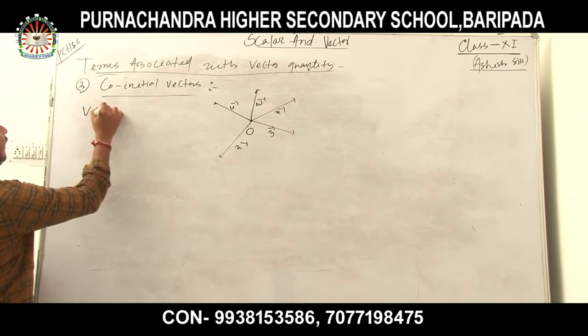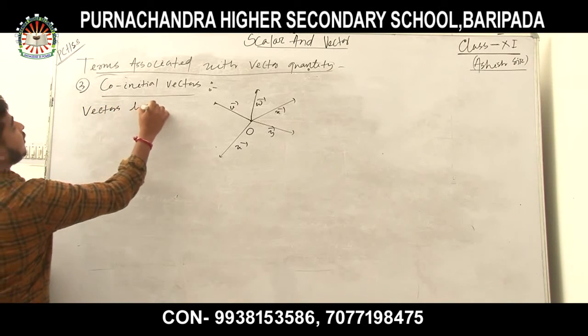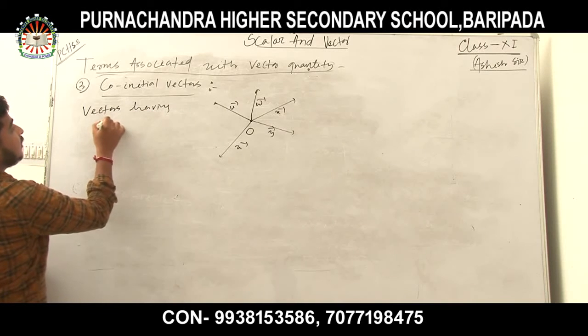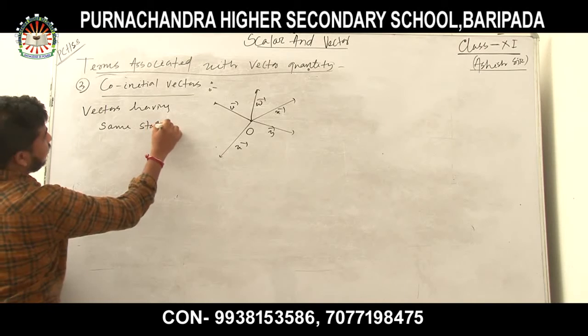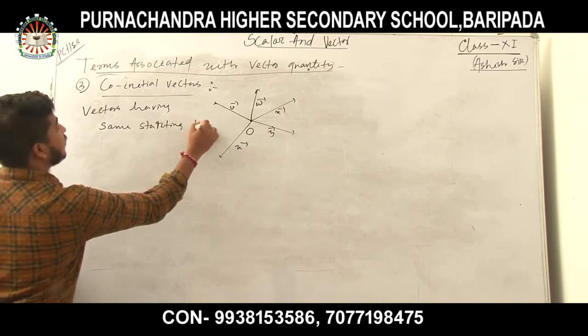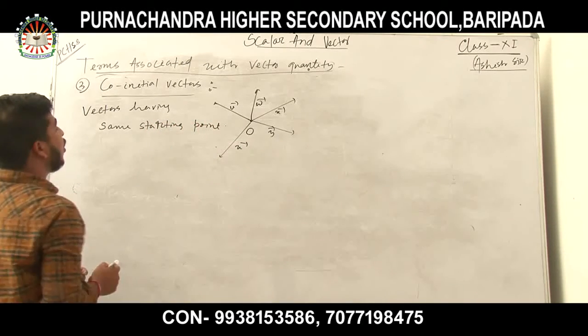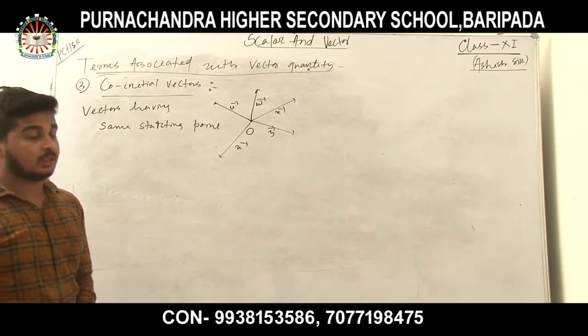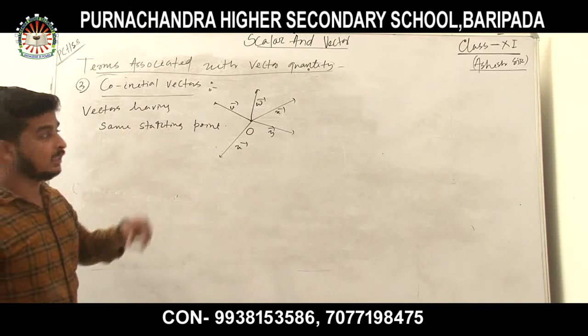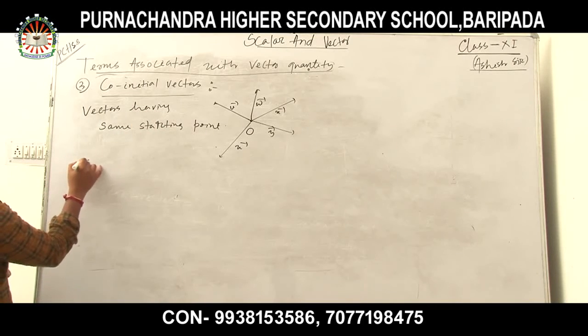So vectors having the same starting point, or I can say one starting point, are known as co-initial vectors. This is about what a co-initial vector is.